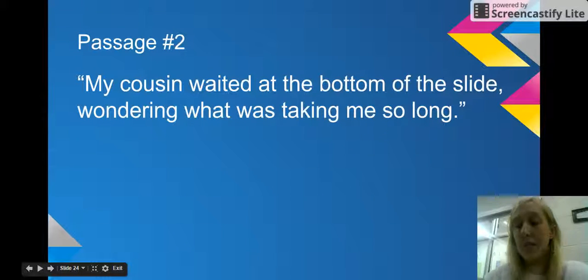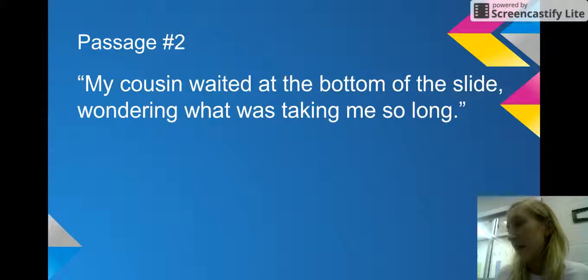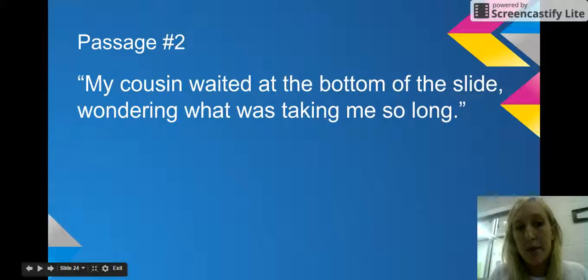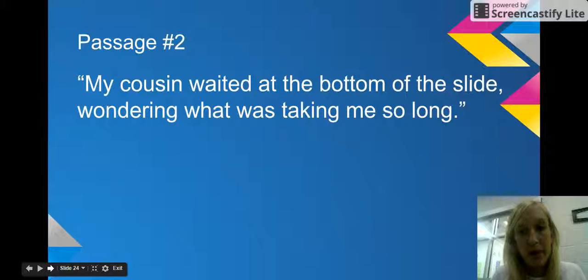Underneath that, please write passage number 2. "My cousin waited at the bottom of the slide, wondering what was taking me so long." Write either good example if the narrator could understand that, or bad example if the narrator wouldn't be able to see that. All right, so let's get our answers. Passage number 1, good example. It's only talking about the feelings of the narrator and what the narrator can see and understand. Passage 2, bad example. We don't know what the cousin was wondering because you are not inside your cousin's head.